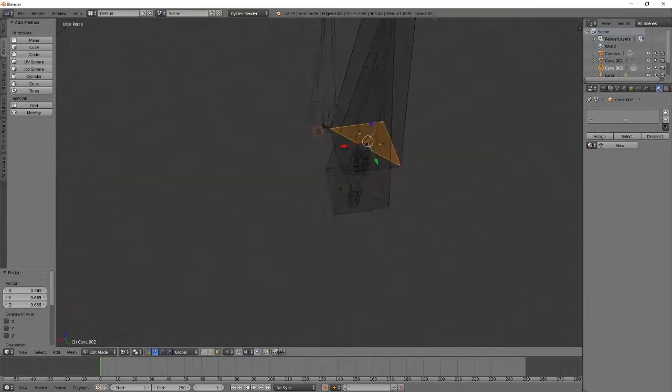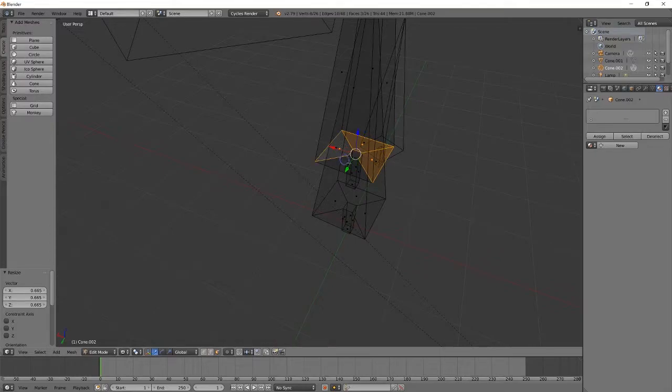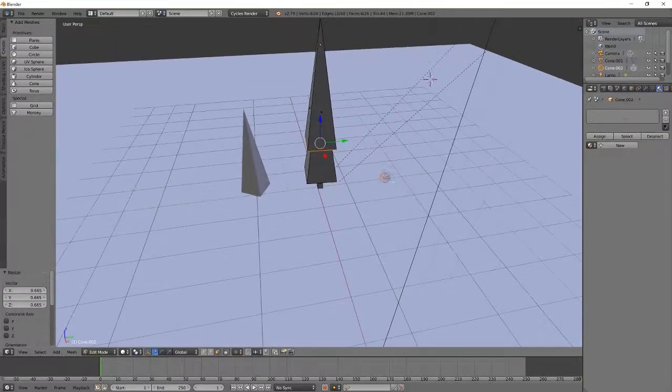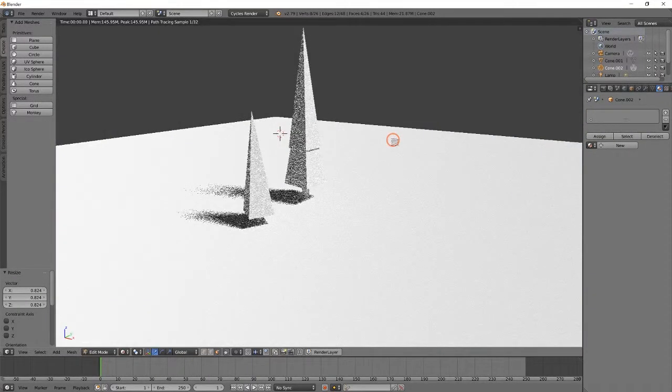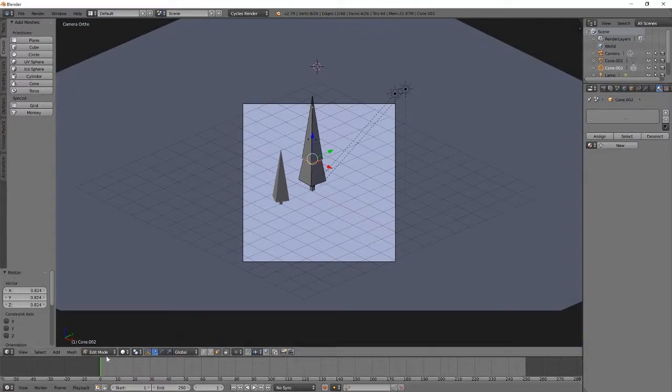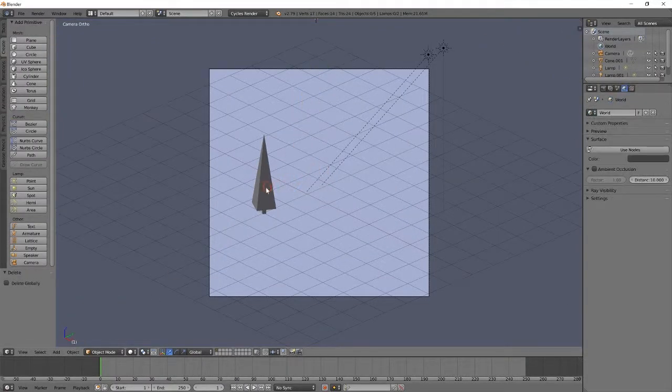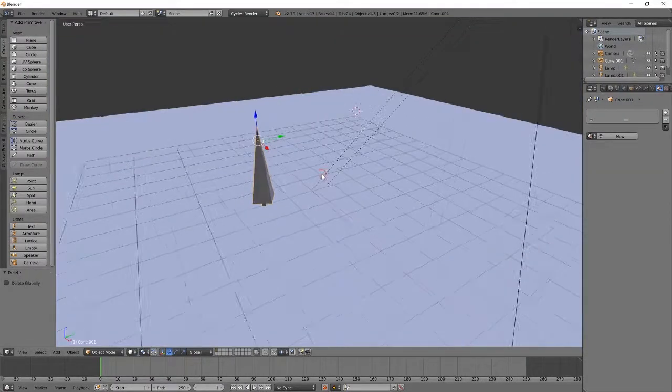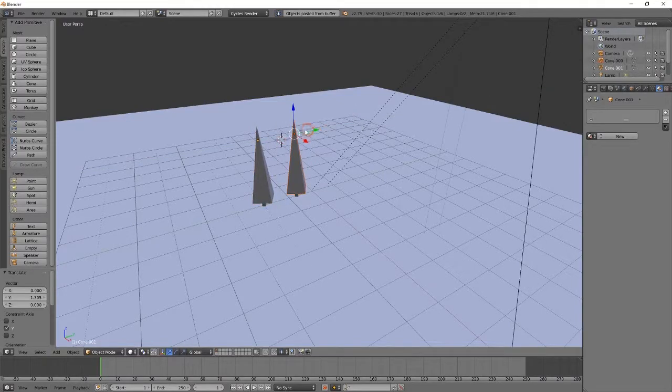Just by selecting these few faces and making them a bit smaller, now the tree looks a little bit less top heavy. Of course you don't have to do that, that's not essential to doing anything, so we're just going to come back and grab this tree for a second and put some textures on it.